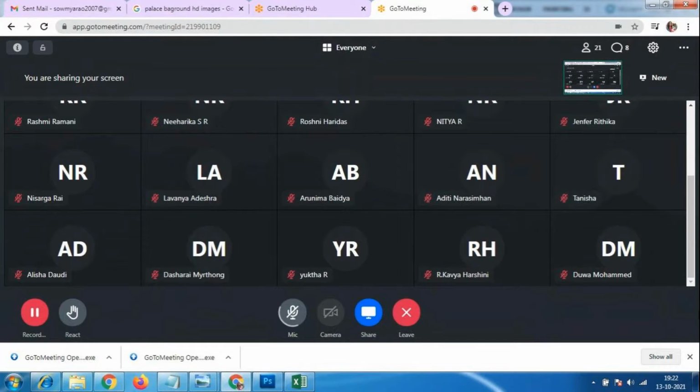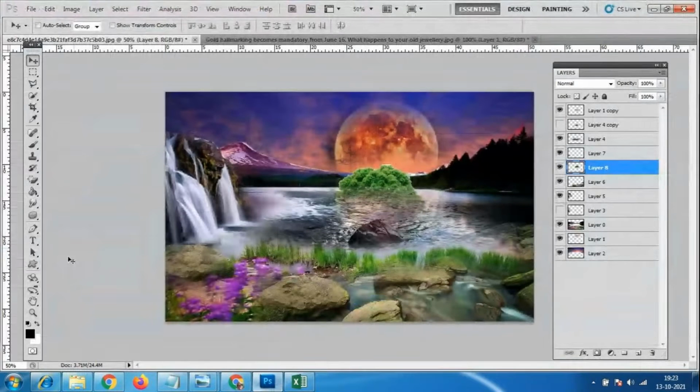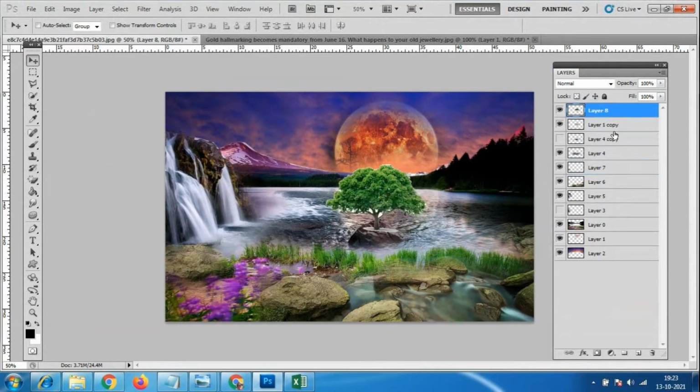Anybody can tell me what is the option we have to use? Nitya or Tanisha, anybody can tell me what is the option? Yeah, whatever she said is correct. So we have to keep it on top of this layer. So we have to select like this, click on this layer 8, and drag and drop it to the layer 1. Okay, so now you can see here there is a tree over here.